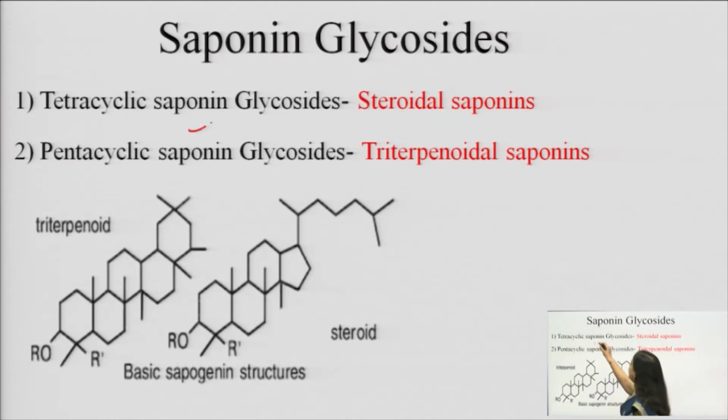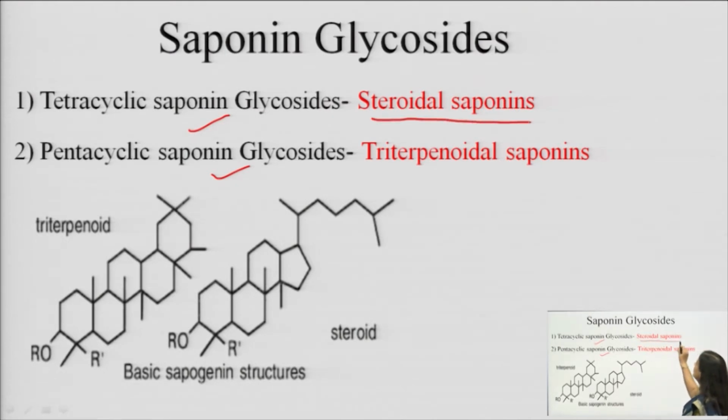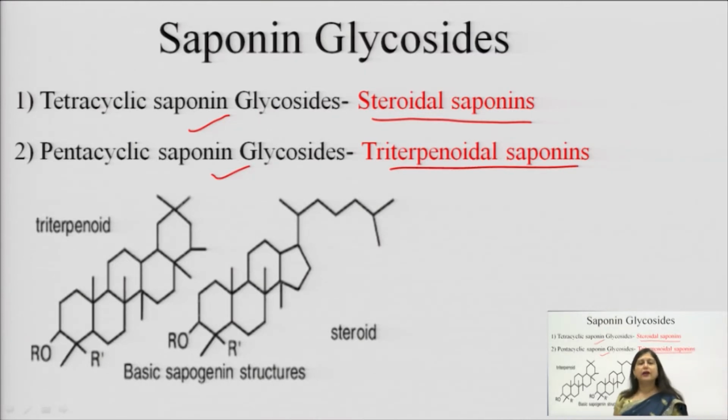that is tetracyclic saponin glycosides and pentacyclic saponin glycosides. Tetracyclic saponin glycosides are also known as the steroidal saponins, and the pentacyclic saponins are generally known as triterpenoidal saponins. Here we can see the structure.